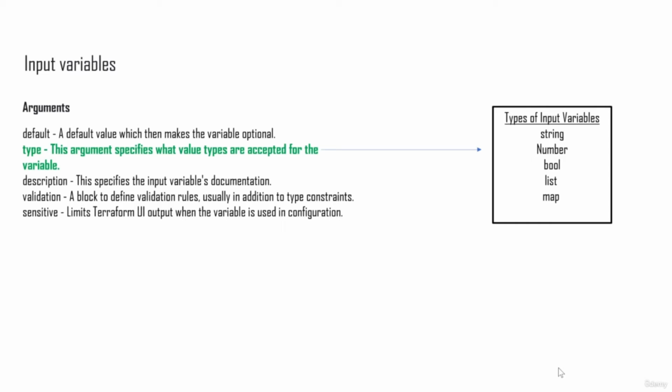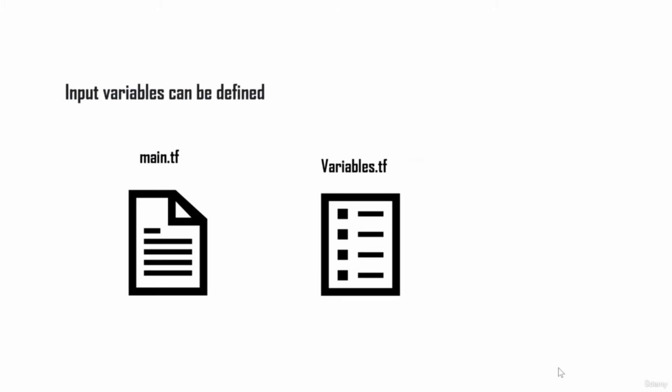You can also set a description about that variable, which again is an optional argument. You can also set validation for the values of that particular variable. And you can also have a sensitive argument in your input variable. You can use this if you do not want to display the value for that particular variable in the output. Now inputs can be defined either in your main.tf or your variables.tf. Now there's a distinction between defining variables and assigning values to them.